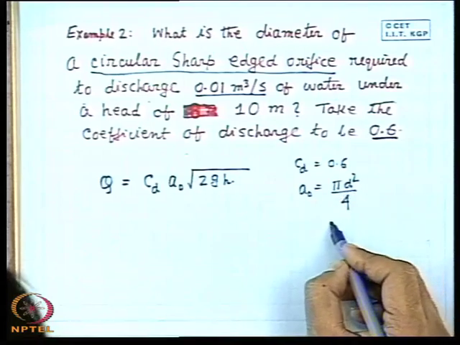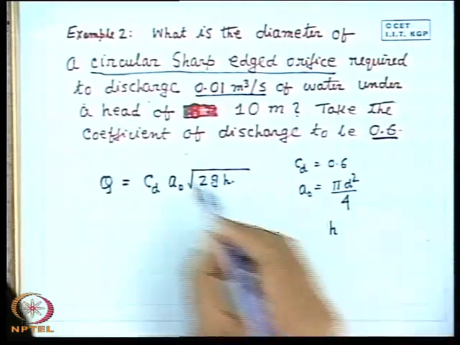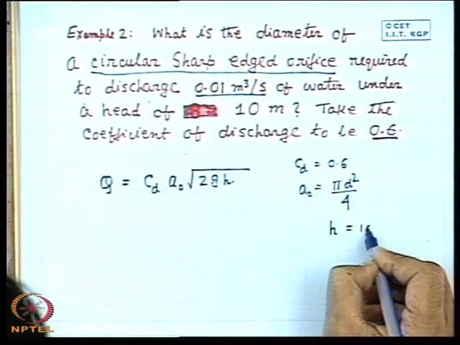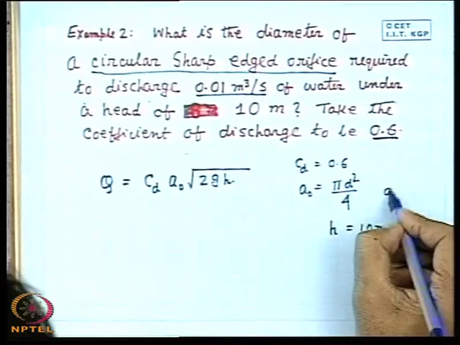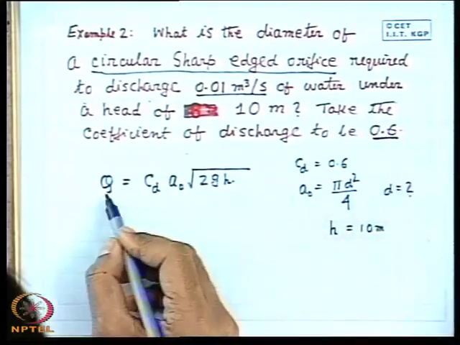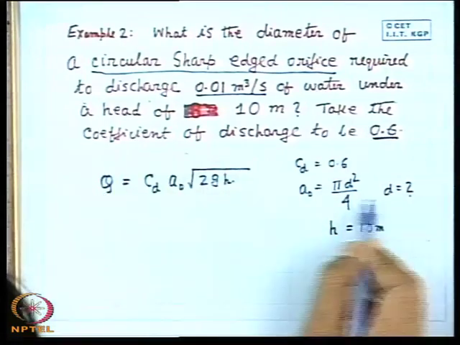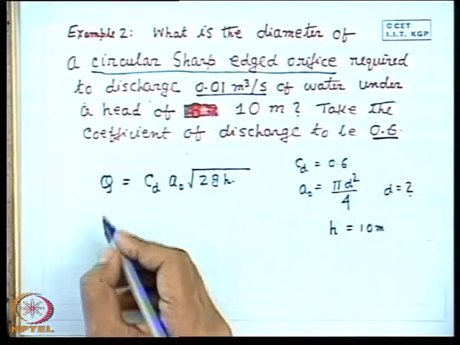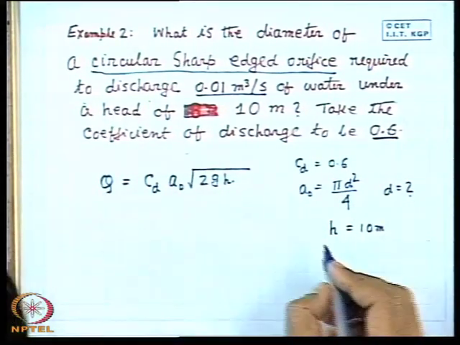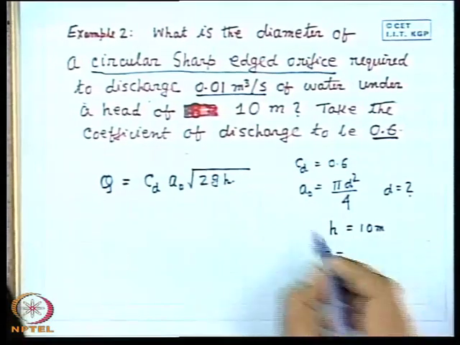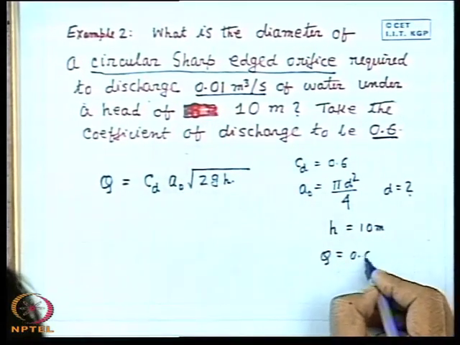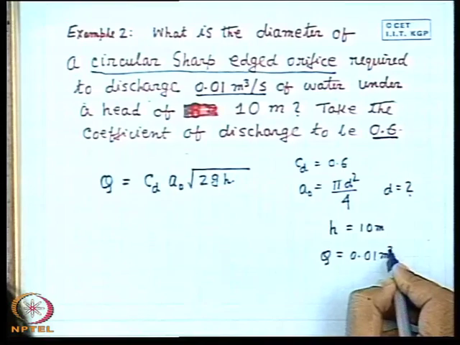So h is given, under a head of 10 meter. So our problem is to find out d. That means we have to apply this formula straightforward to get d. Well, let us do that. Now Q is also given. Q is 0.01 meter cube per second.